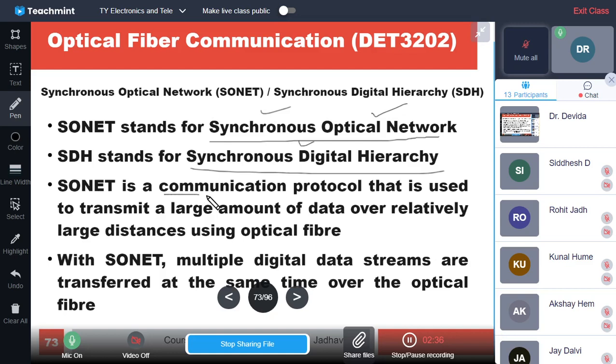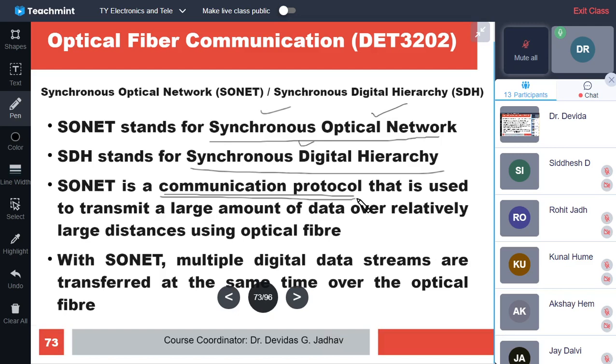So SONET SDH is a communication protocol. Protocol means a set of rules: how to package the data, what the correction strategies and error identification strategies are, and what the headers, trailers, and addressing styles are. These sets of rules are called protocols.